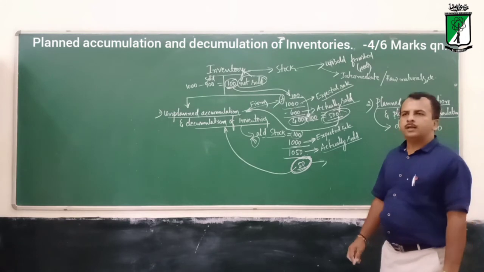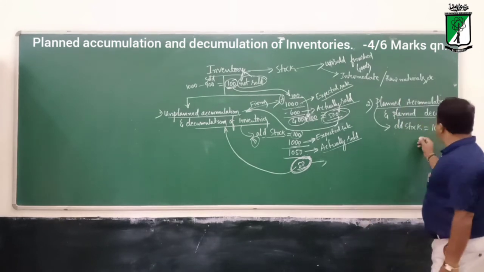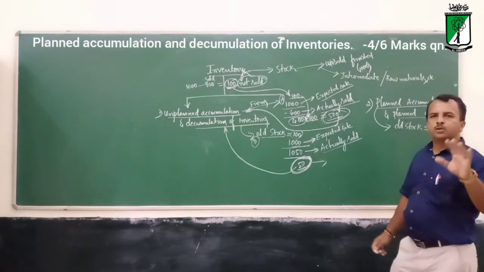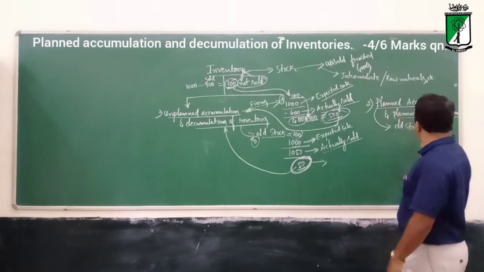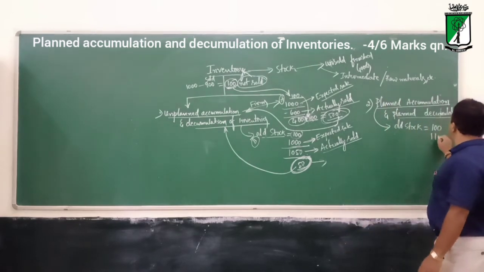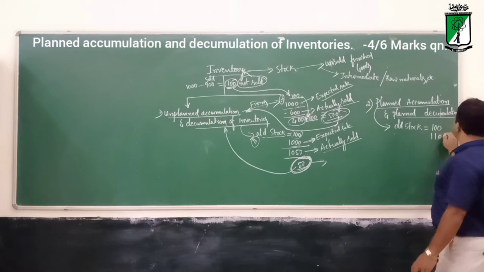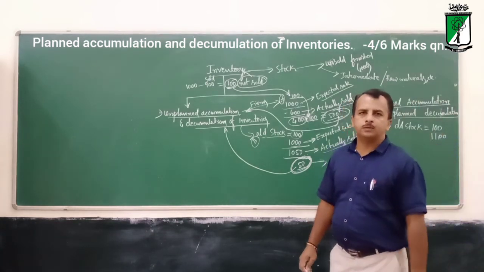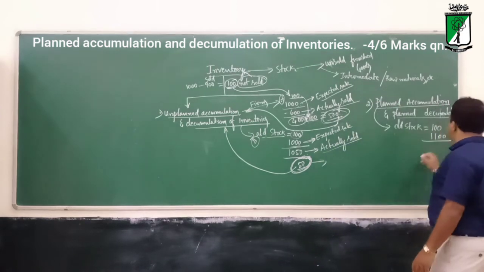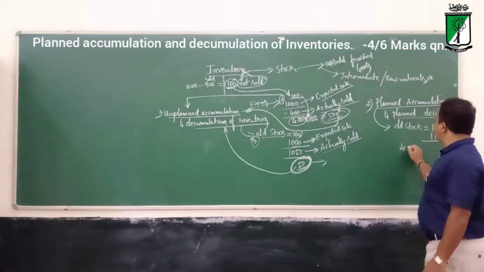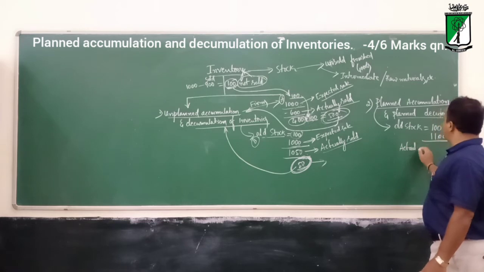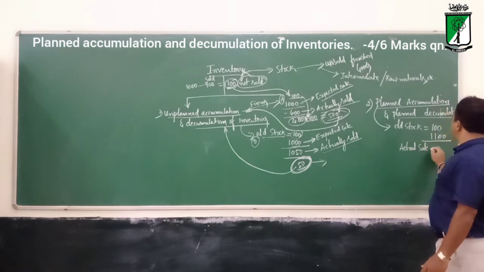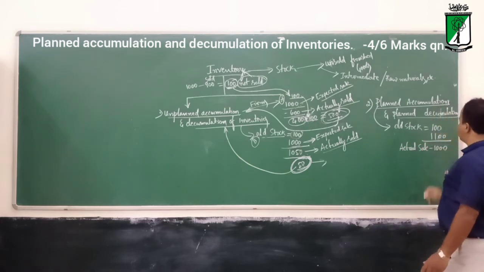So at that time, what will they do? They were planning to produce 1000 units every year. So this year what will they do? They will produce 1100 units of goods. Then the actual sale will be 1000, let us assume.